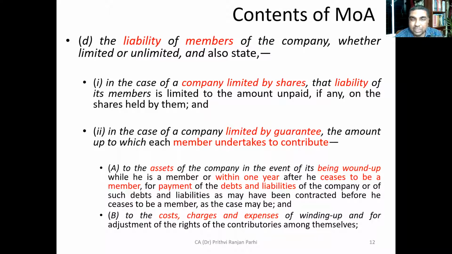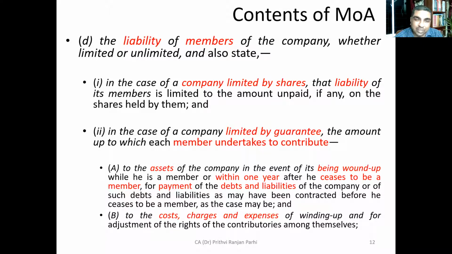So if members have undertaken to contribute some amount in the event of winding up, or to the costs, charges, and expenses of winding up, then members are liable to pay that much only, not beyond that. That's why members' liability is limited by guarantee. Suppose one member has undertaken that he will pay 5 lakh rupees in the event of winding up.